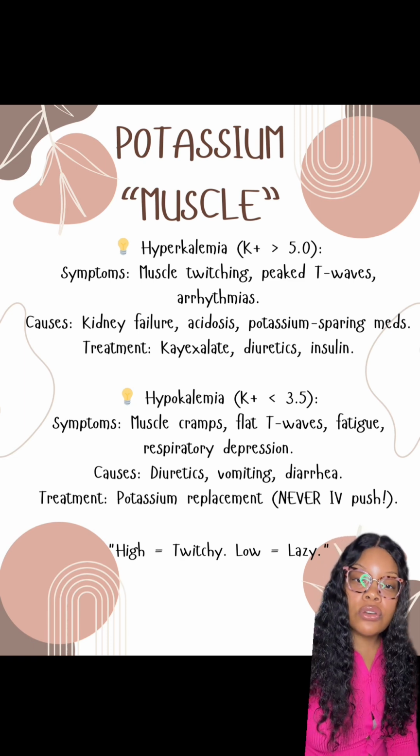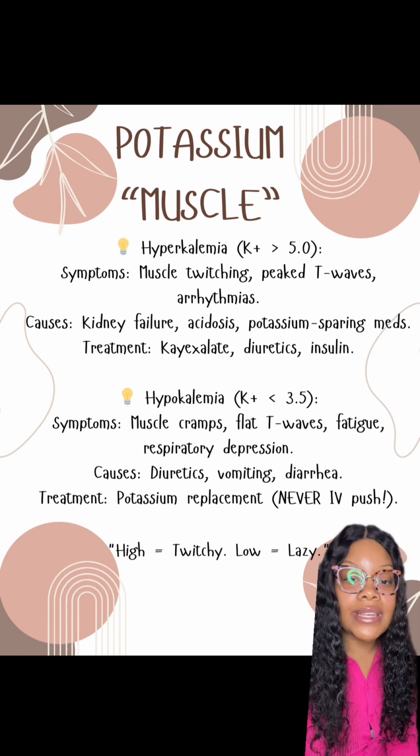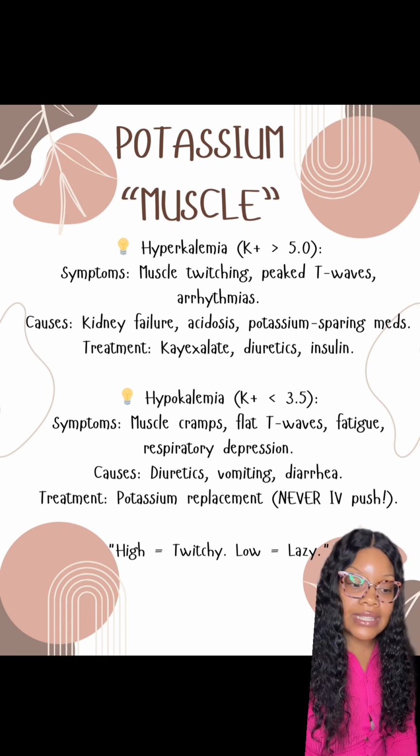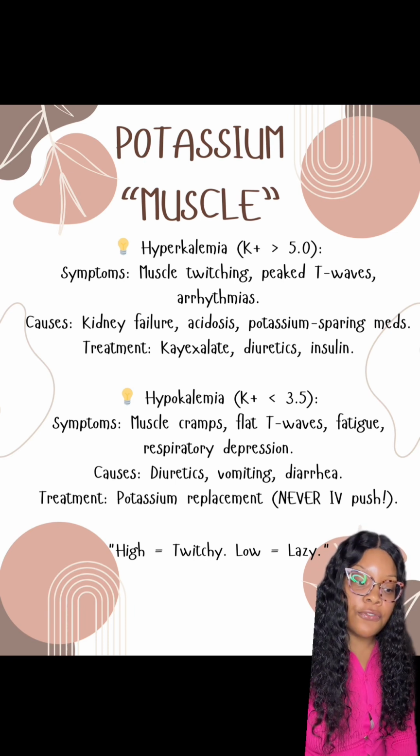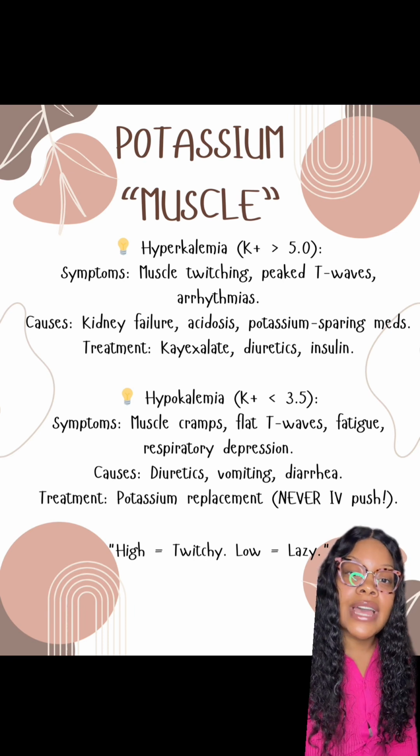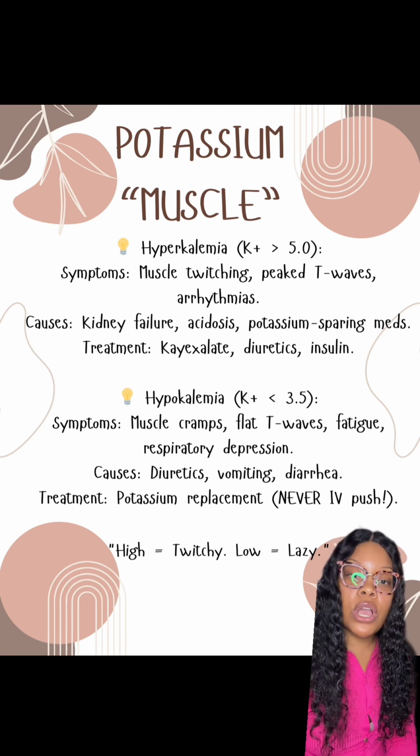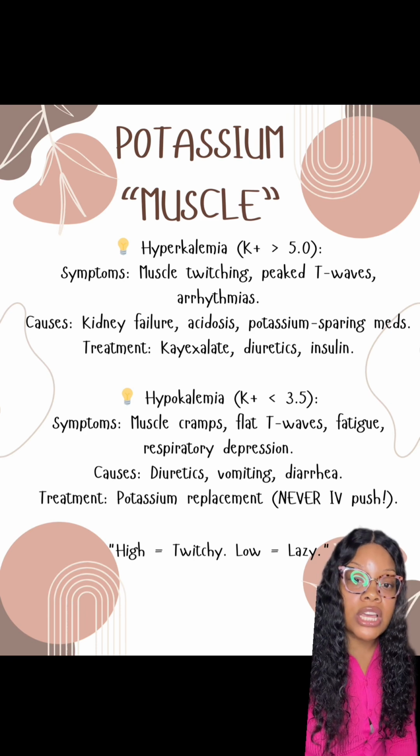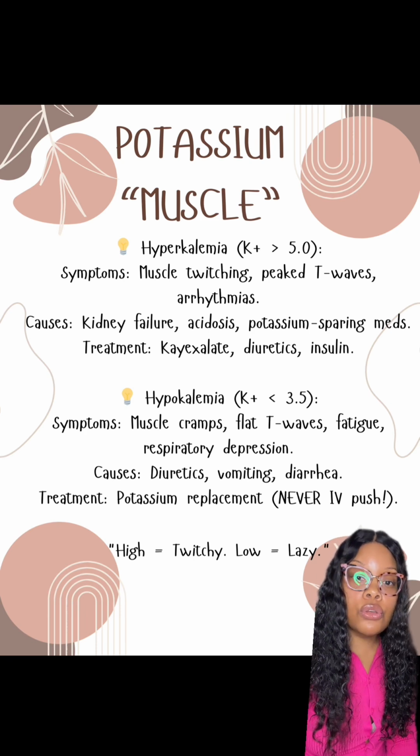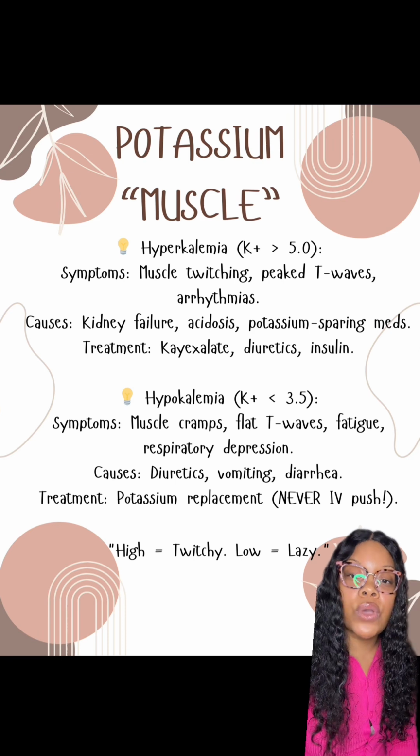And then you also can give the patient insulin. So what does insulin do? Insulin drives potassium from the blood into the cells. Now you want to be careful with this, because when we give insulin, we also know that it can cause a drop in our patient's blood glucose. So normally glucose is given as well.